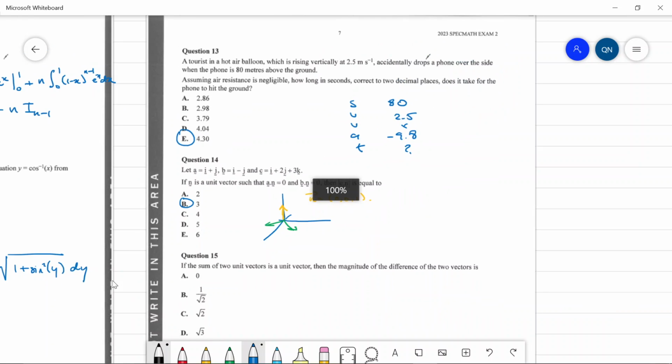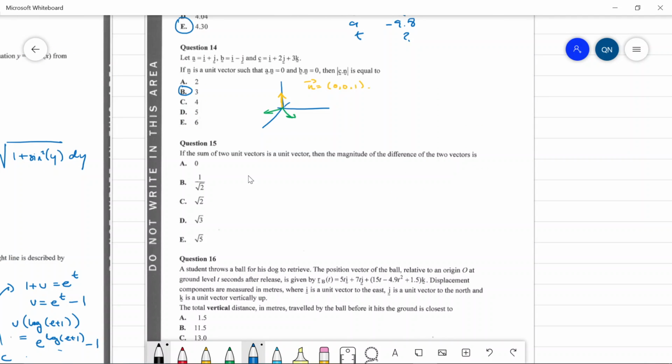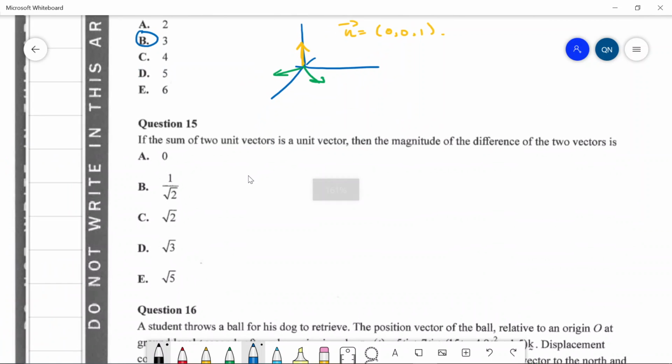Question 15. If the sum of two unit vectors is a unit vector, then the magnitude of the difference of the two vectors is... So you have a unit vector, and if you have another unit vector, if the sum is also a unit vector, so it can't be like 90 degrees because the sum would be over here.